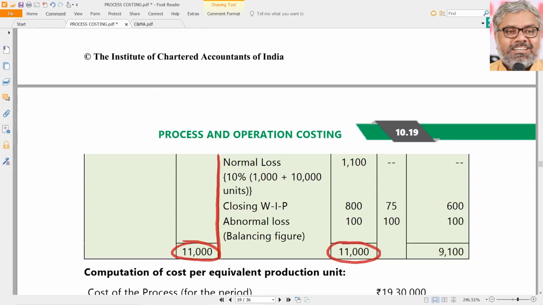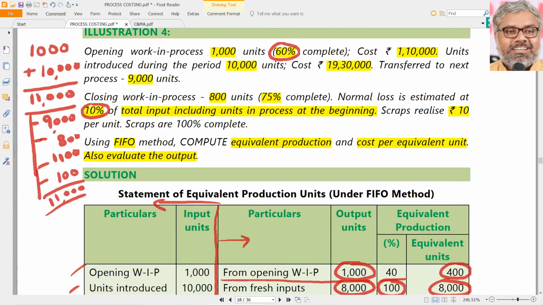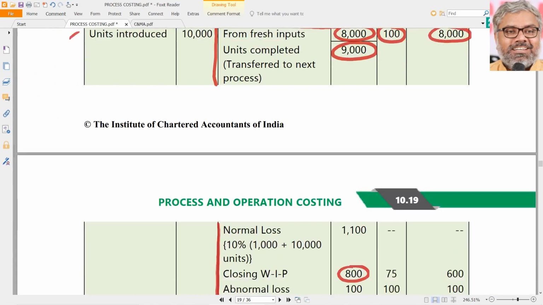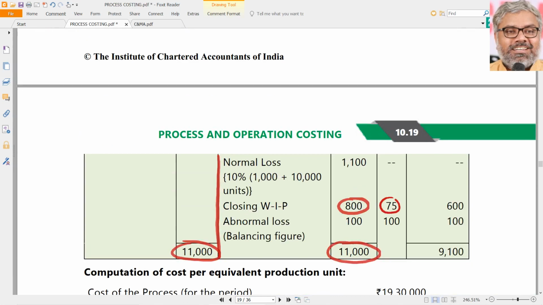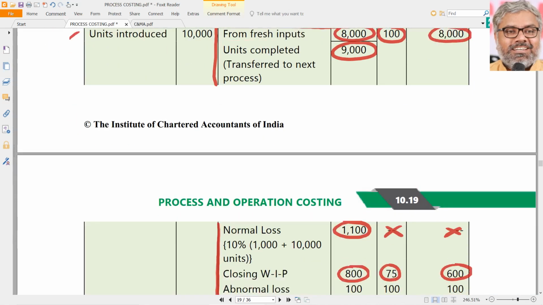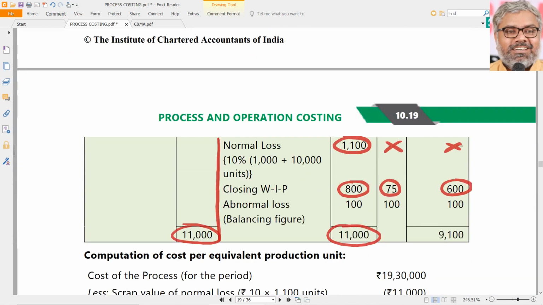Let us go to closing work in progress. That is easy. Closing work in progress 800 also we can have count, because as it is given 800 is the closing work in progress, but 75% only complete. 800 into 75% will be how much? That is 600. So equivalent units of closing work in progress is 600 units. Normal loss we already calculated, and it will not have any equivalent units as we already discussed. So 1100 will be only there in the main units column, output column, but not in the equivalent units column. Whereas abnormal loss 100, that also we discussed. Always it will be 100%. So 100 into 100%, 100 is the abnormal loss.